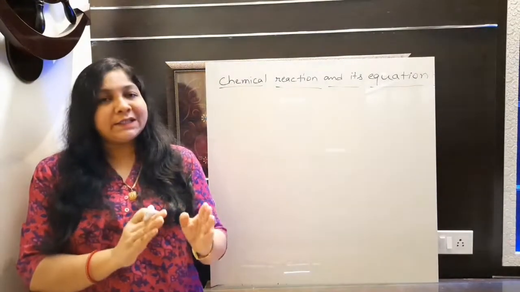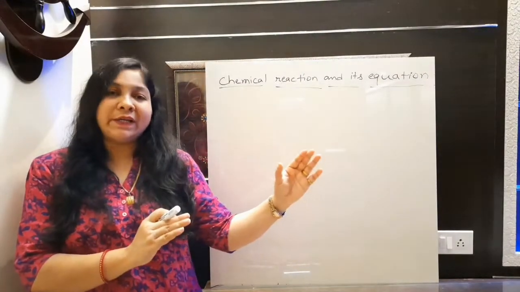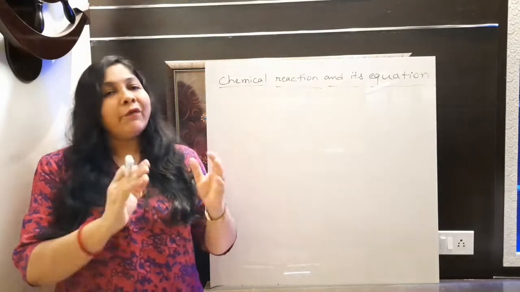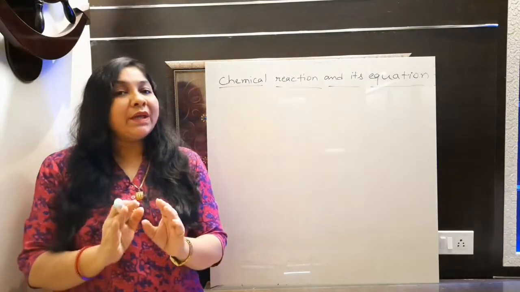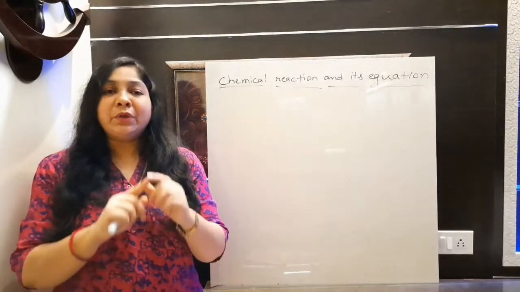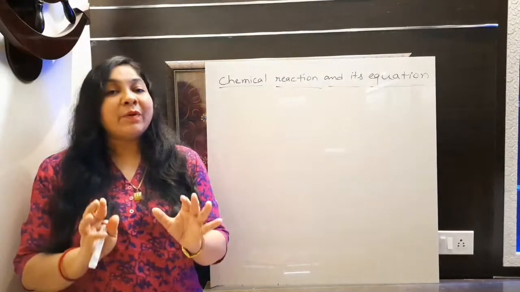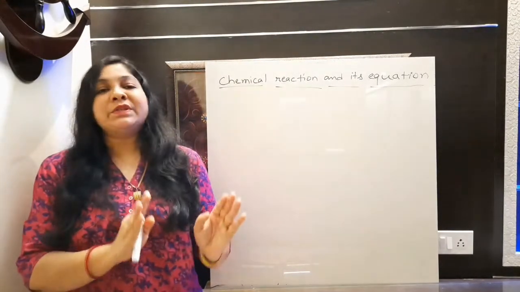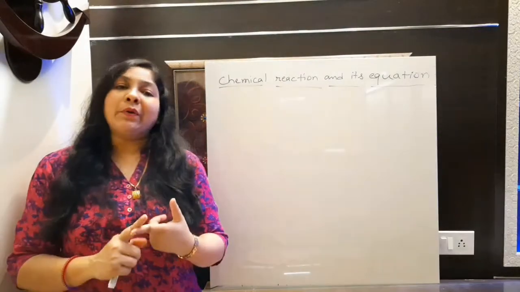If you provide heat energy, then you can change the state of that material. Initially it was in solid state because it is in the form of ice. When you melt it, it will convert into liquid water. So we are only changing the state of that matter. Obviously there will be no change in its chemical properties at all. So these types of changes in which no new substance is forming are defined as physical change. Now let's talk about chemical change.